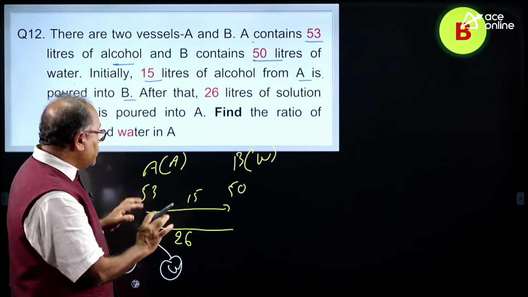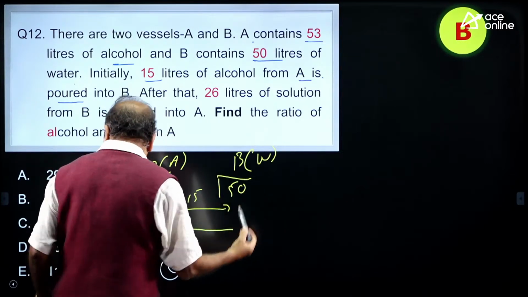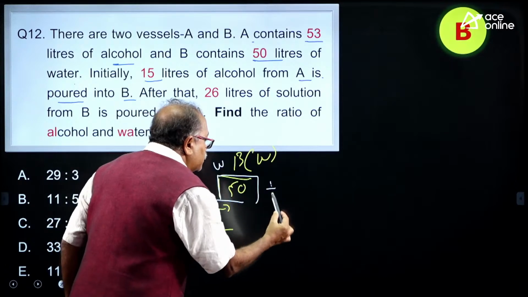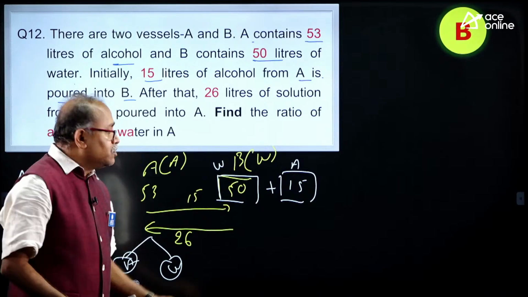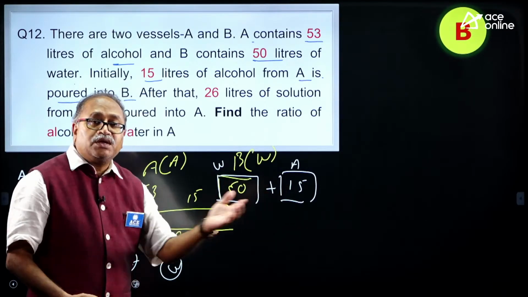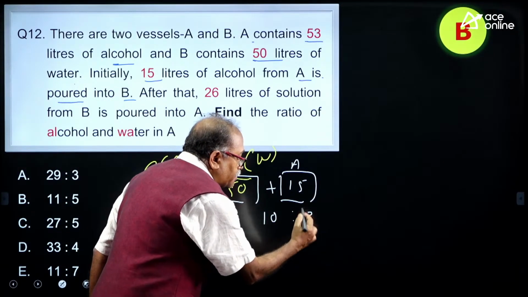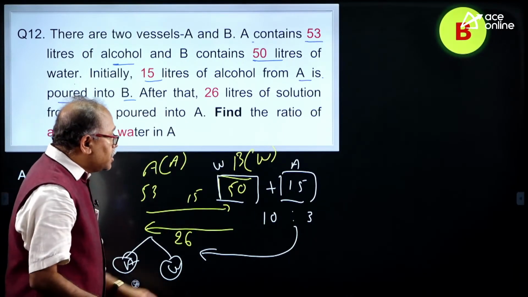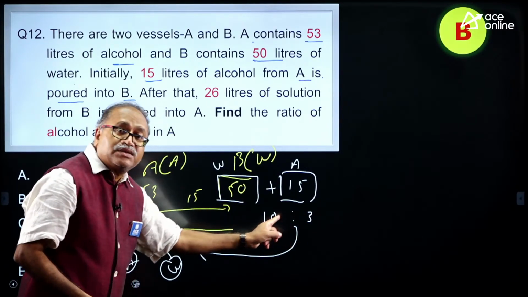Okay, look at this one. What do I need to do over here? When the 15 liters comes over here, this is the water, and plus 15 liters is the alcohol. So what is the ratio of water and alcohol in the mixture? 50:15, and with 5 this gets cancelled, that is 10:3. So any quantity you take and bring over here, alcohol will be 3 parts and water will be 10 parts. The total 10 plus 3 is 13.